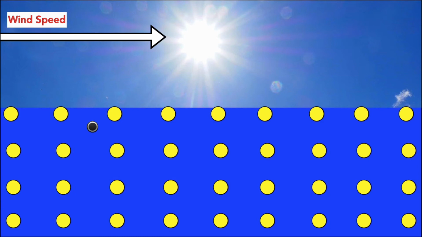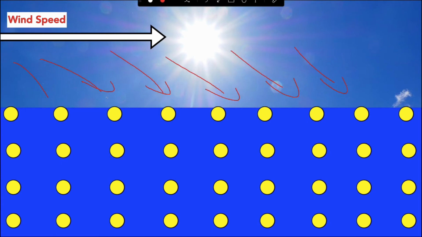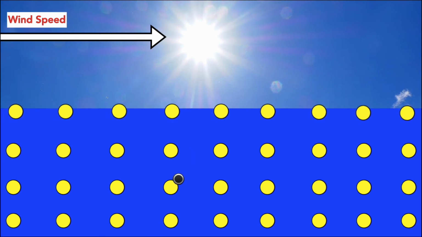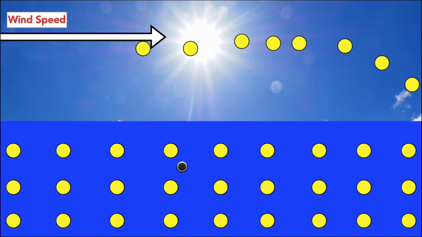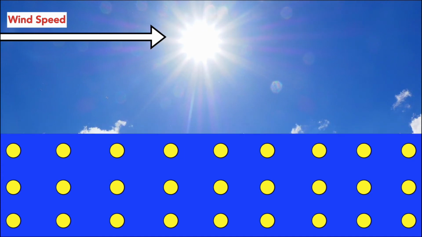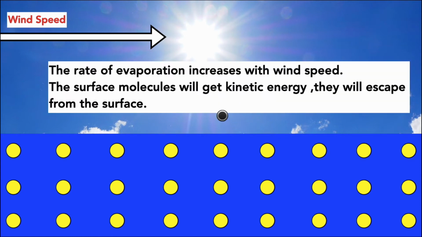The moving air will impart its kinetic energy to the surface particles. Here this moving air will transfer the kinetic energy to each surface particle. So here you can see the particles are moving away from the surface with the wind. The rate of evaporation is also affected by the wind speed. The rate of evaporation increases with wind speed.